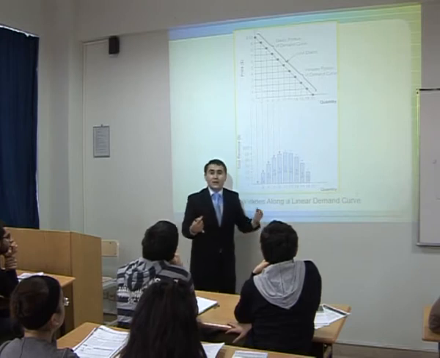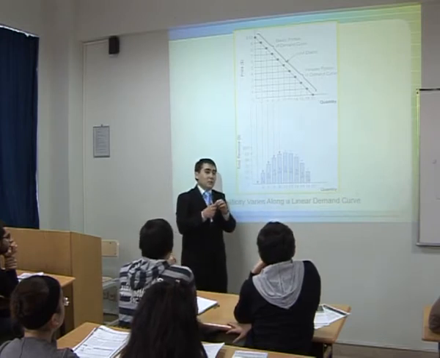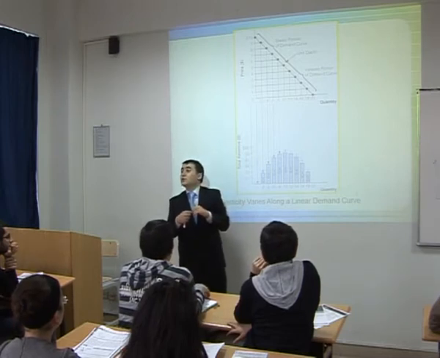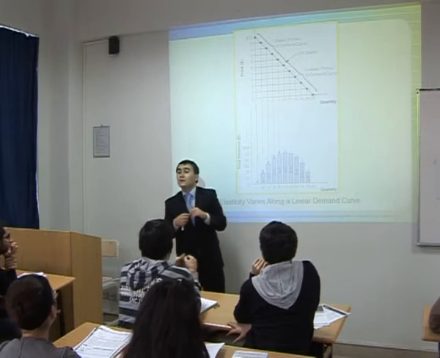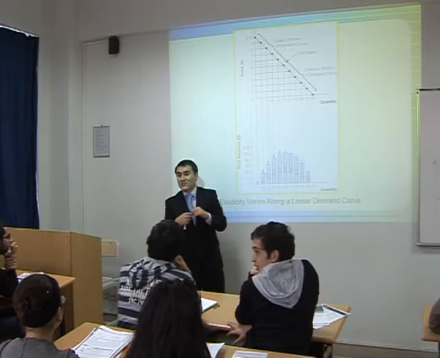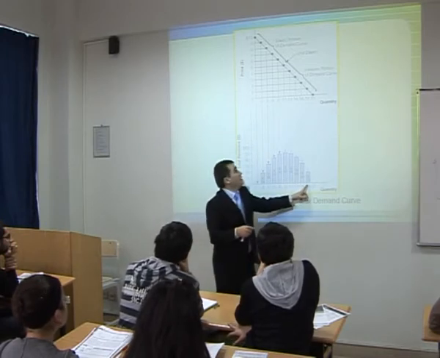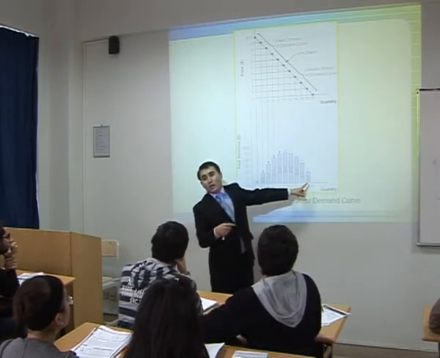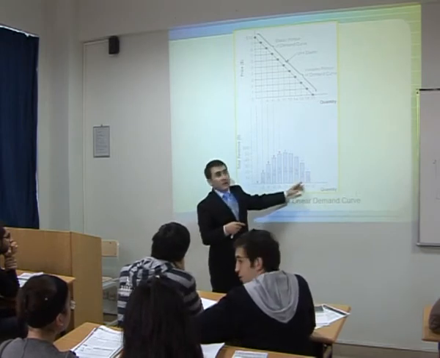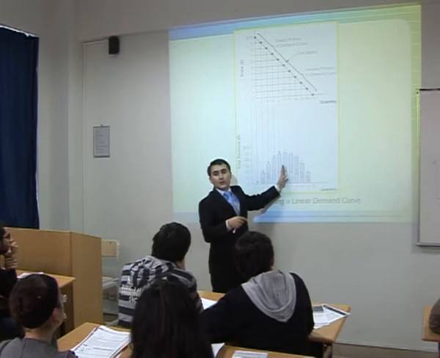So it means that on the inelastic portion of demand, you can increase total revenue by increasing prices. Please look at this one. The price was 1, total revenue 18. Price goes up to 2, and total revenue gets up, and then it goes to maximum.